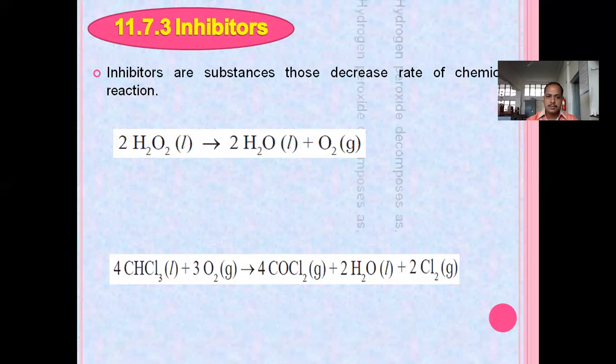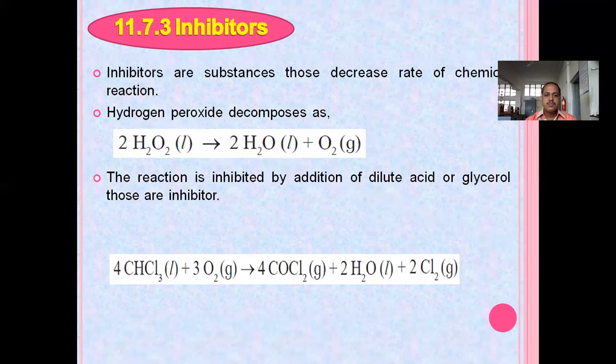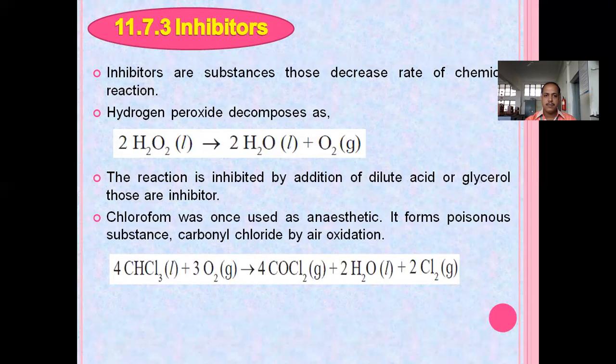Now you can see here the hydrogen peroxide decomposition reaction. Two molecules of hydrogen peroxide decompose into water and oxygen. The reaction is inhibited by the addition of dilute acid or glycerol as an inhibitor. So this inhibits the reaction. Now another example is chloroform. Chloroform was once used as an anesthetic.